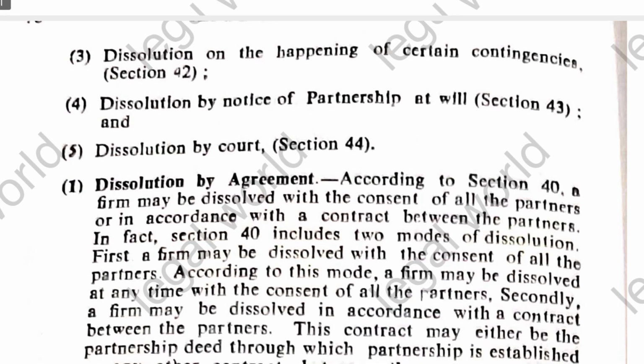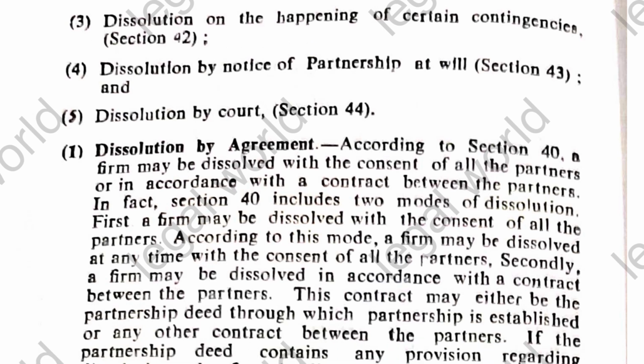If we talk about the dissolution of the partnership by agreement, as per section 40, a firm may be dissolved with the consent of all the partners or in accordance with the contract between the partners. This means section 40 provides two modes of dissolution of the partnership by agreement. Firstly, a firm may be dissolved at any time with the consent of all the partners. Secondly, a firm may be dissolved in accordance with the contract between the partners, and this contract may be given in the partnership deed through which the partnership is established or in another contract between the partners.